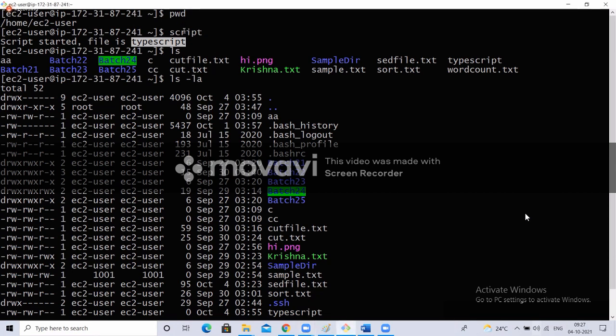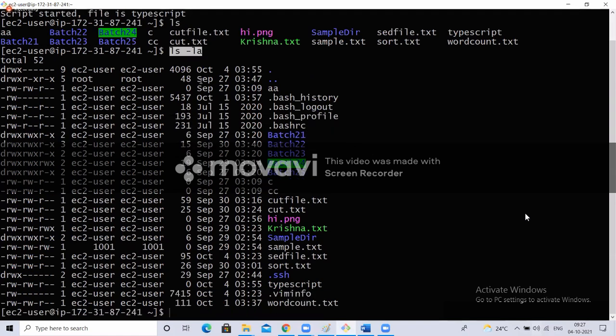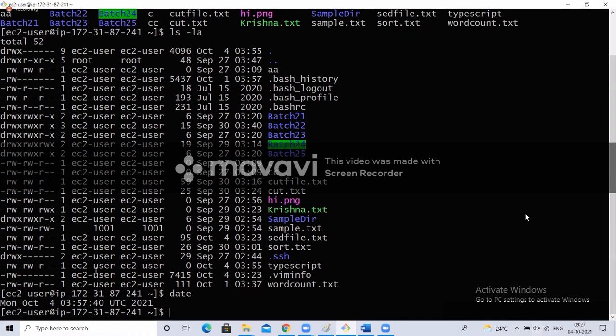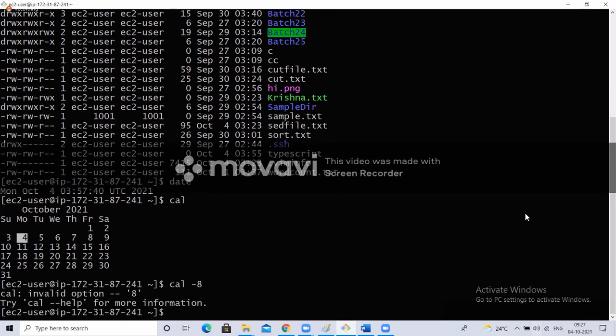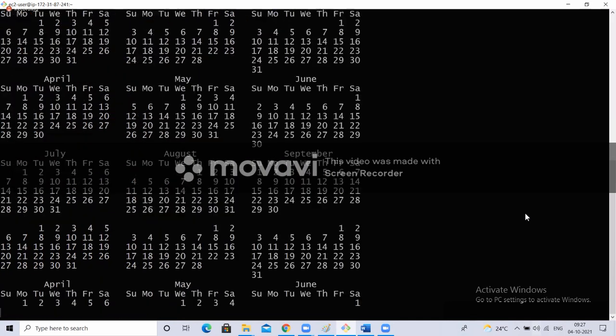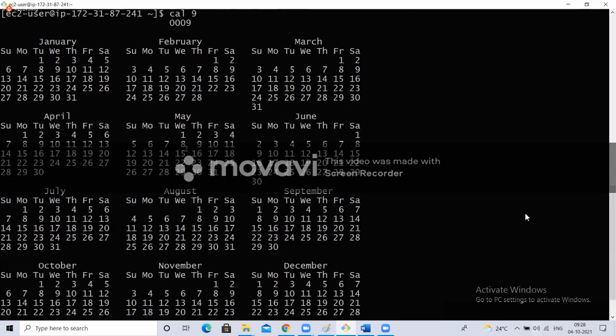Whenever I execute this script command, a file will be generated in that directory with the name typescript. Whatever commands I execute next will be stored inside this typescript file. So far I executed ls -la. The date command shows today's current date of the Linux machine. Calendar shows the current month's calendar. If you want to specify a month, you can use cal with a number.